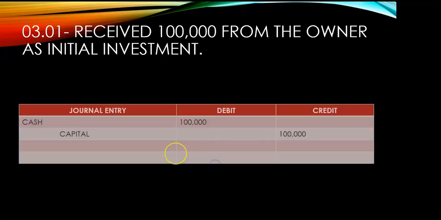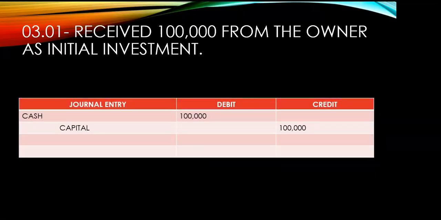So when you hear or read the words initial investment, automatic na yung ating journal entry for credit is capital. So ano yung ating debit? That is cash, because of the 100,000. Ano po ba yung pwedeng maging debit aside from cash? Kung si owner ay ginamit na capital or initial investment ang isang furniture, fixture, machineries and equipment, or inventory.